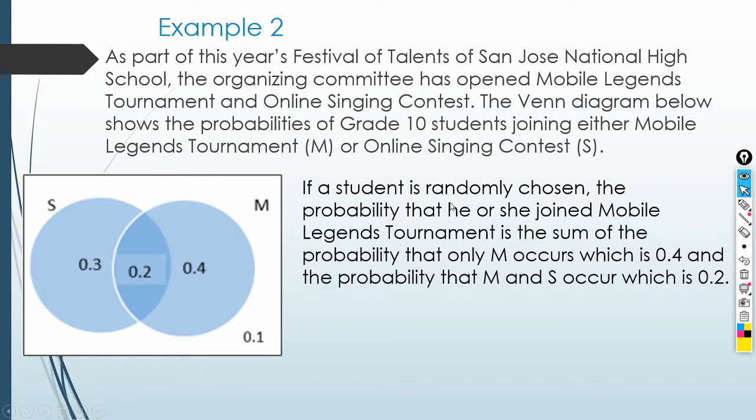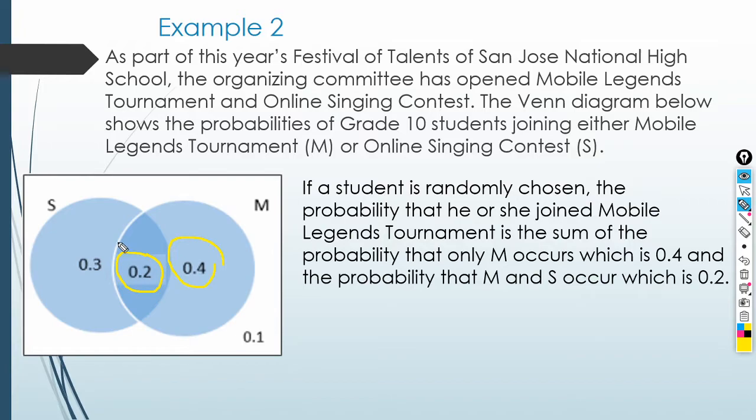So, if a student is randomly chosen, the probability that he or she joined Mobile Legend tournament is the sum of the probability that only M occurs, which is, okay, so, ano pala, probability of M. So, ano yon? Okay, so we have here the intersection nila.